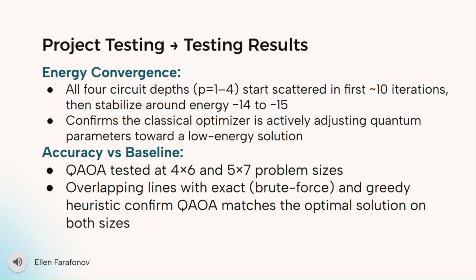And then for the accuracy against the baseline, we tested QAOA at 4x6 and 5x7 problem sizes against exact brute force and greedy heuristic methods. And it was shown that the lines overlap, which means QAOA is matching the optimal solution at both sizes. And this will be shown in the next slide.